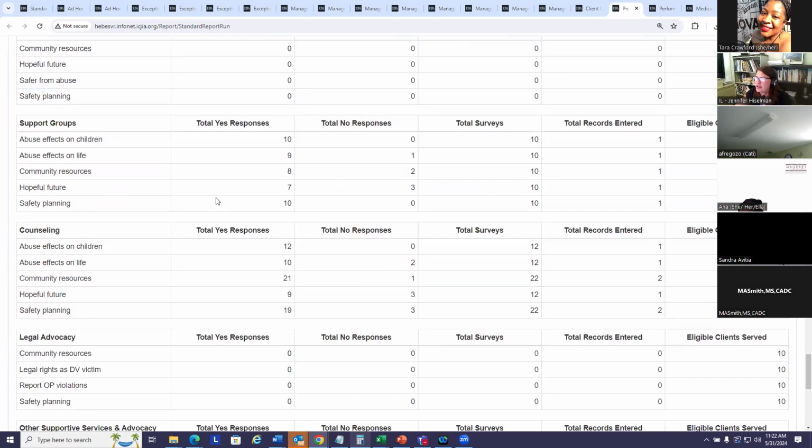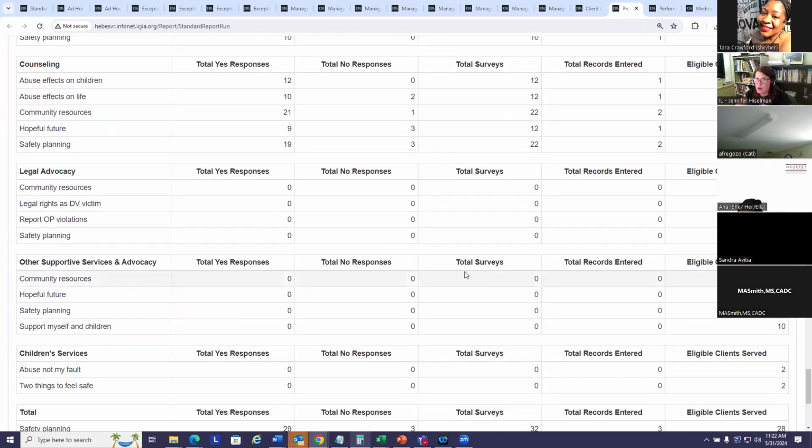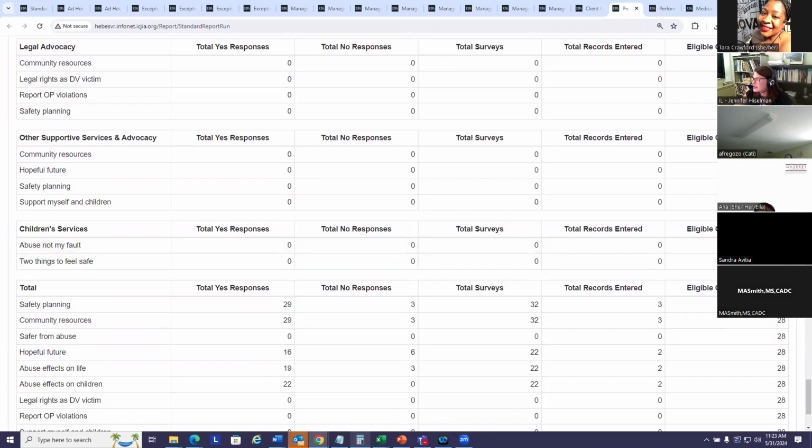For all the other service groups, support groups, counseling, legal advocacy, and other supportive services, this number 10 we see here is simply the number of adults who did not receive any shelter. So they're eligible to be in any one of these other service groups. And then finally, the children's services.